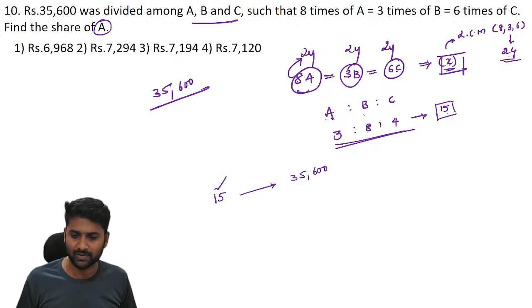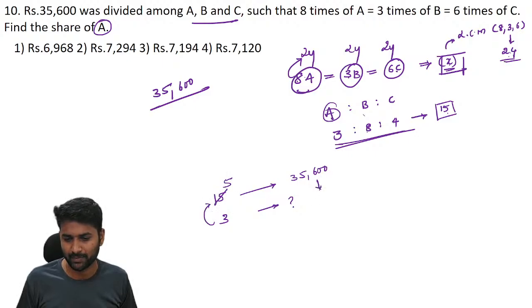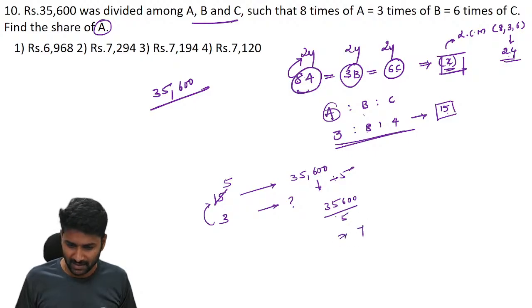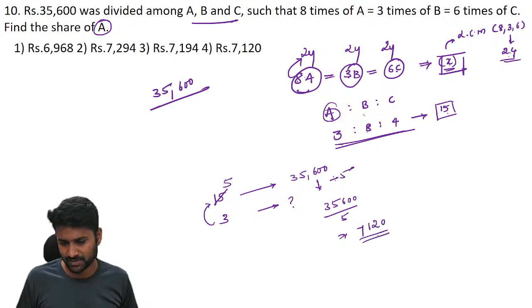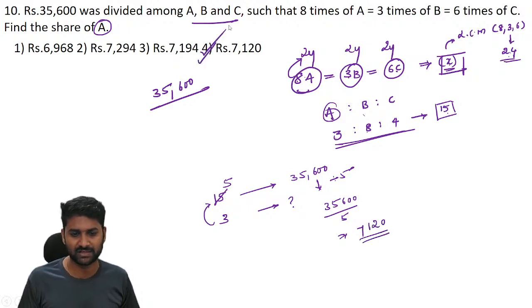Out of 15 units, the share of A is 3 units. 3 units is equal to how much? So 3 becomes 15, so definitely it is 5 times. If you want to replace this value, it is divided by 5. Now 35,600 divided by 5 is 7, again 7 into 5, 35. 7 into 1, 7 into 2, 0. So 7,120 is the correct answer.